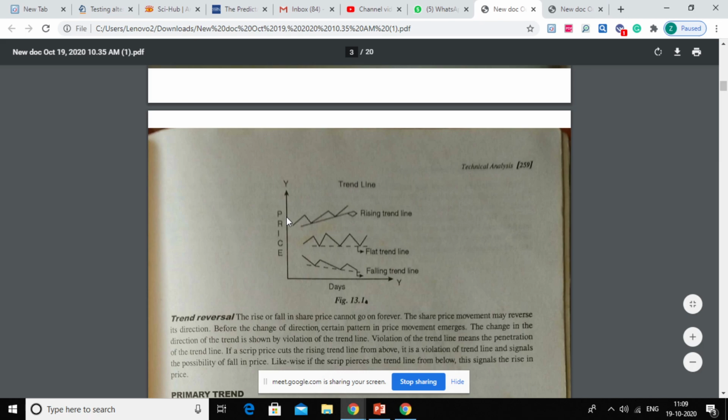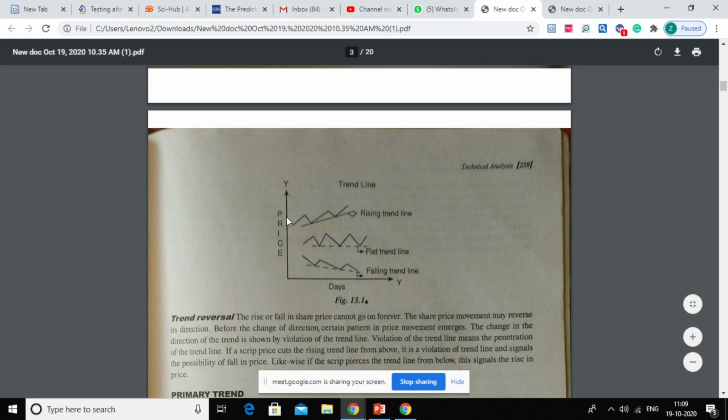So this is a falling trend. Now if you see this type of zigzag pattern, it will be a flat trend. No upward movement, no downward movement, and all these are corrections, right? Whichever zigzag kind of pattern you are seeing, that is correction. In this case you can see the zigzag pattern is upward moving, and this line is also upward moving. So this is your rising trend.